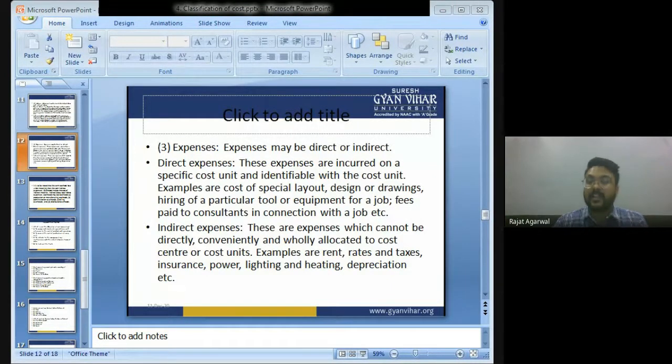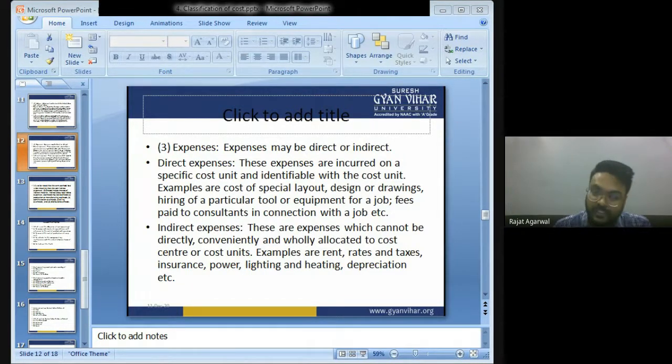Indirect expense. Indirect expense means factory rent. We have taken a factory on rent. Now, बच्चों, that factory rent is known as indirect expense. We are paying insurance of the factory. Now, the insurance is also known as indirect expense.